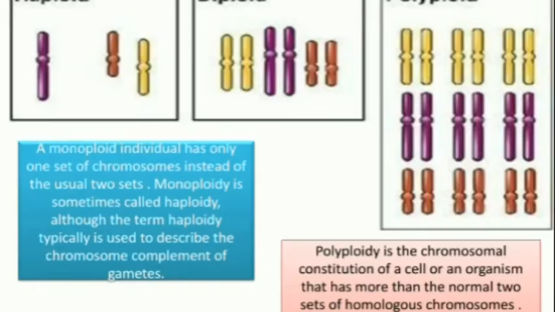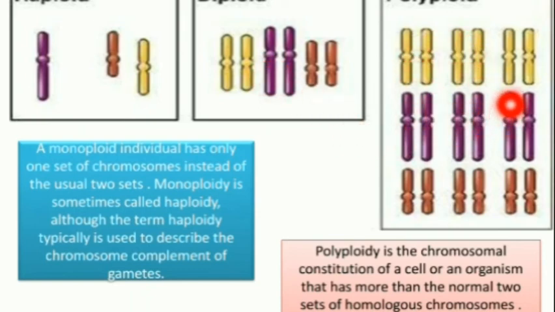Then euploidy is divided into 3 groups, haploid, diploid, and polyploid. A monoploid individual has only one set of chromosomes instead of the usual two sets. Monoploidy is sometimes called haploidy, although the term haploidy typically is used to describe the chromosome complement of a gamete.